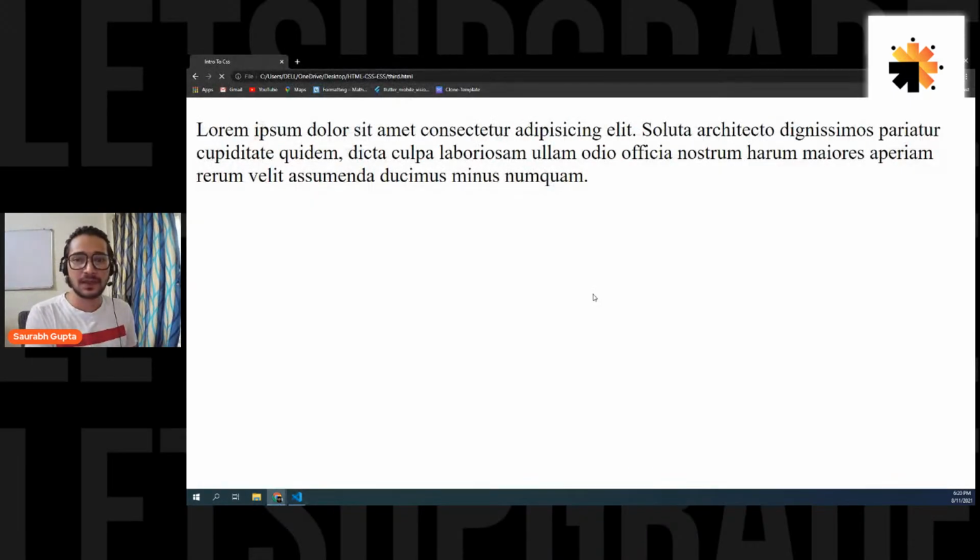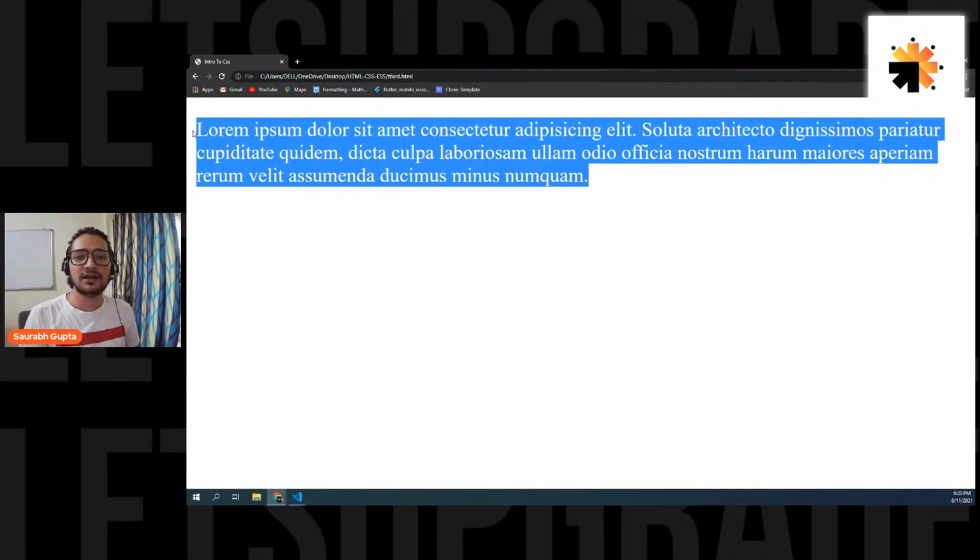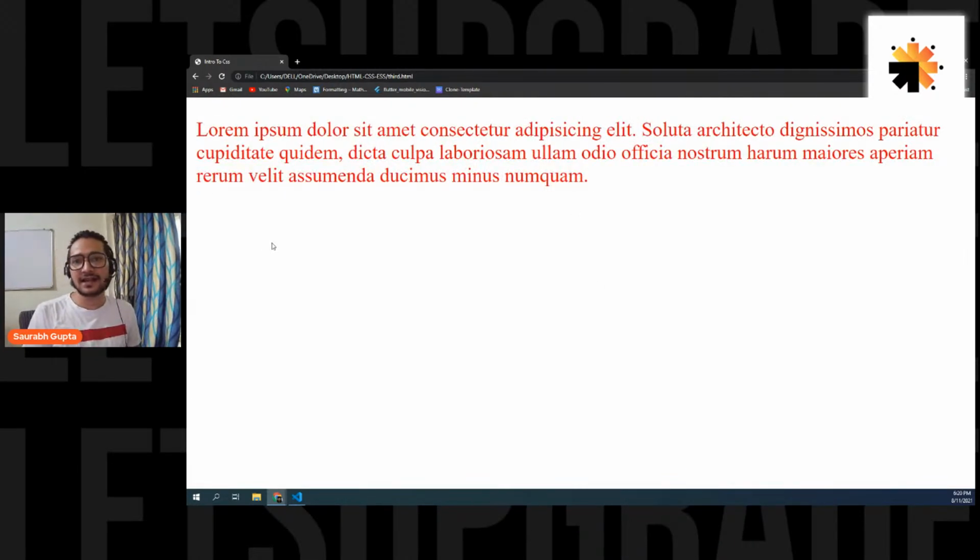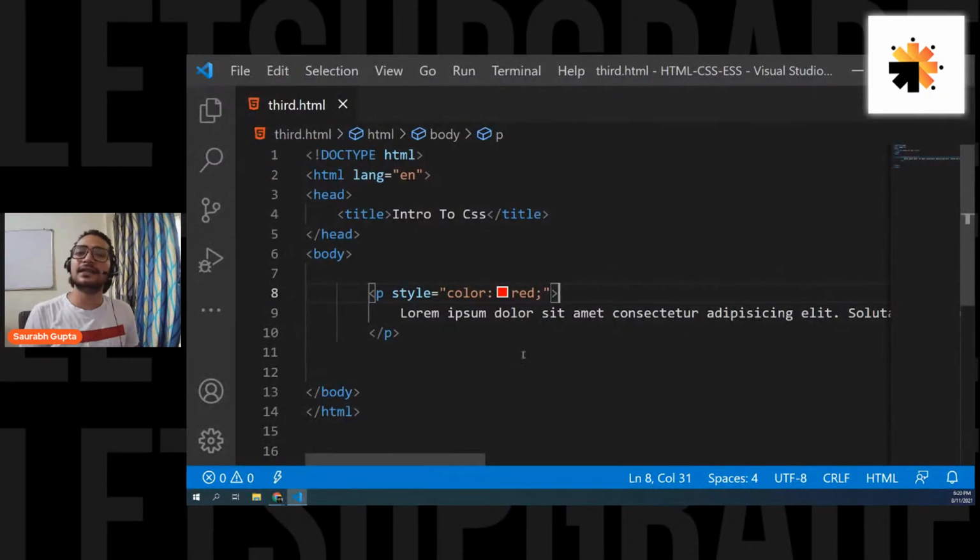Okay. And here we go. See, now we have actually colored it. Is that clear? So color is the property that helps you to change the text color. You don't worry about the properties right now. You'll understand in some time. Right now, just try to understand how to write inline CSS.